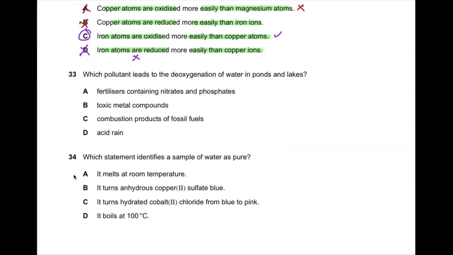Yes, sir. Now 33. Which pollutant leads to the deoxygenation of water in ponds and lakes? So I think it's a memory-based question and it's very easy. Fertilizer containing nitrates and phosphates. Toxic metal compounds, no. Combustion of products gives carbon dioxide. Acid rain causes corrosion. So C, D go wrong and A is the correct answer.